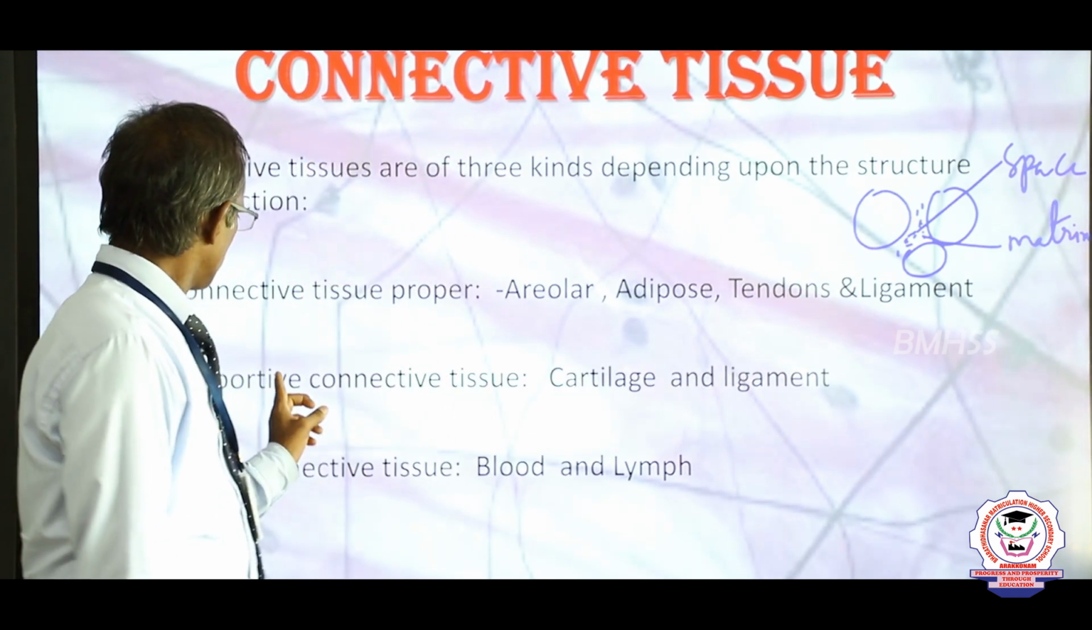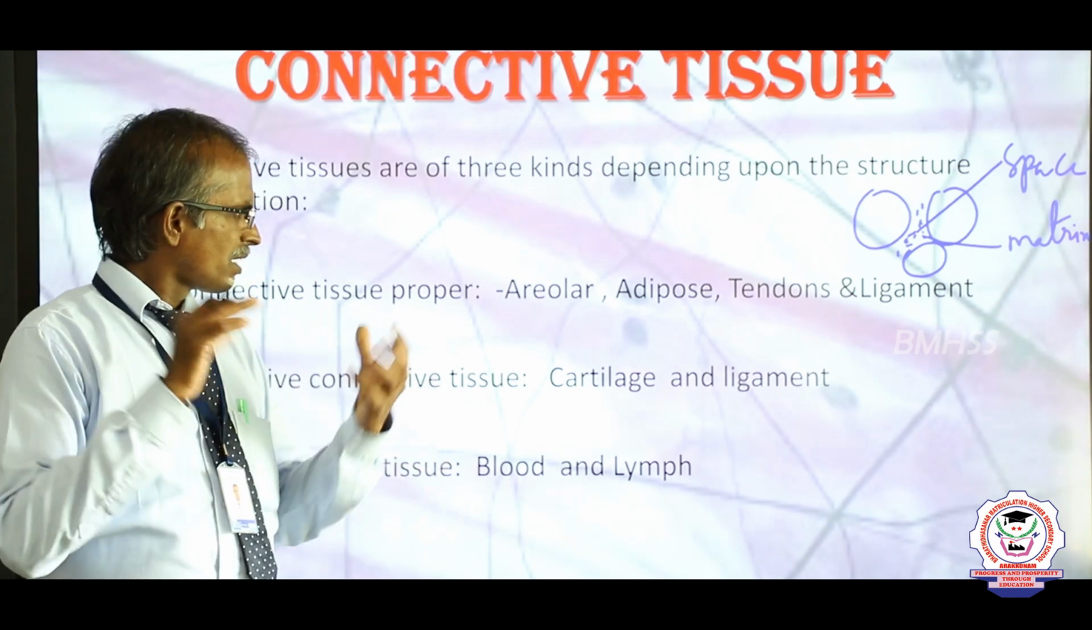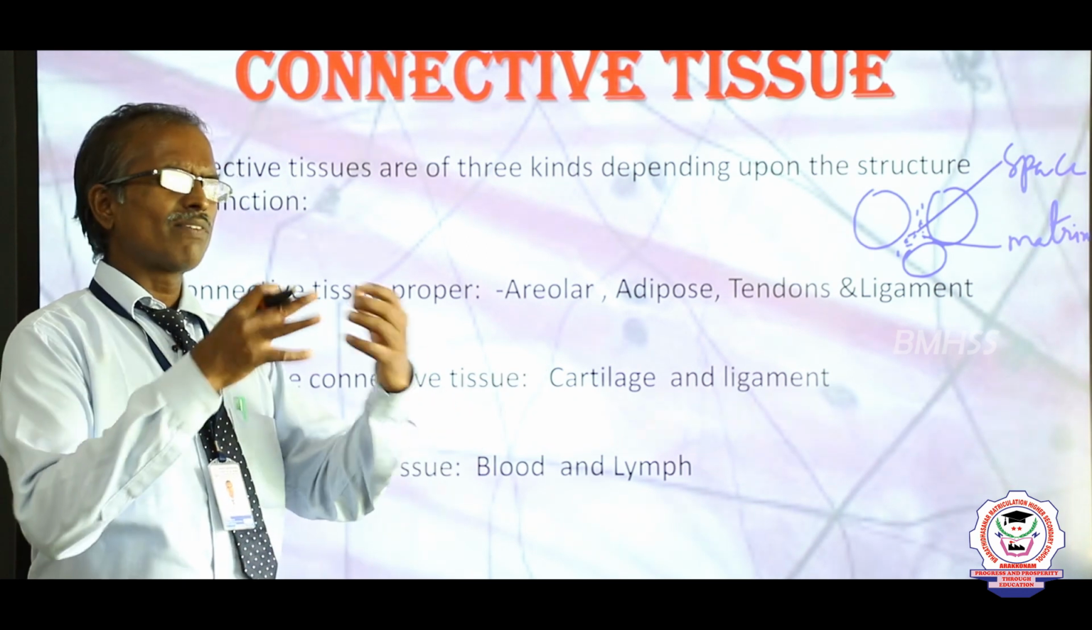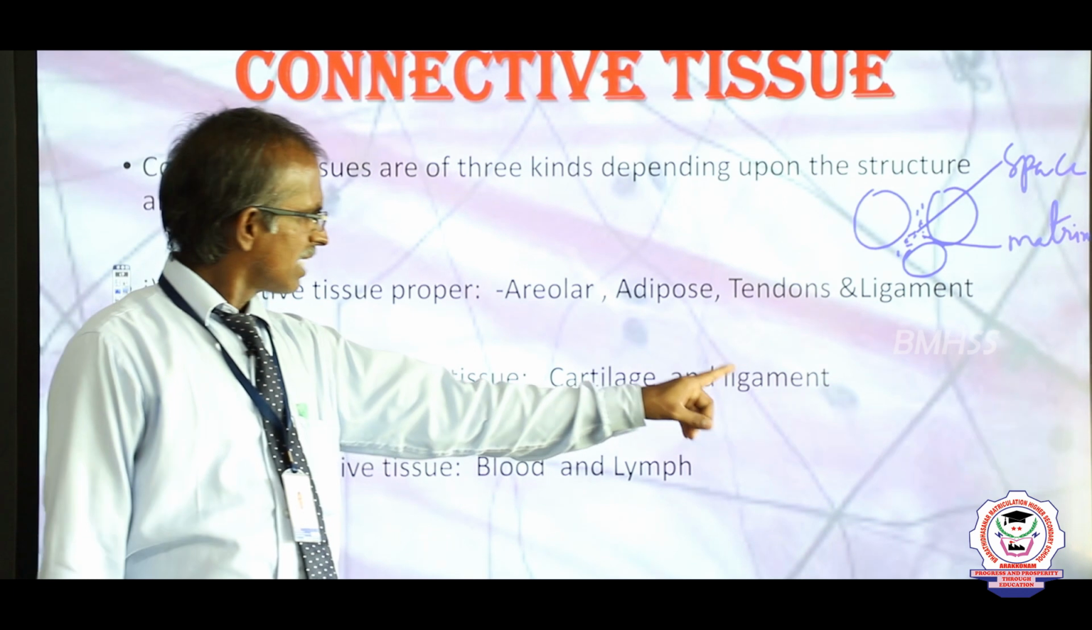Next we go for supportive connective tissue. This supportive connective tissue is composed of tissues that support certain structures, namely consisting of cartilage and bone.